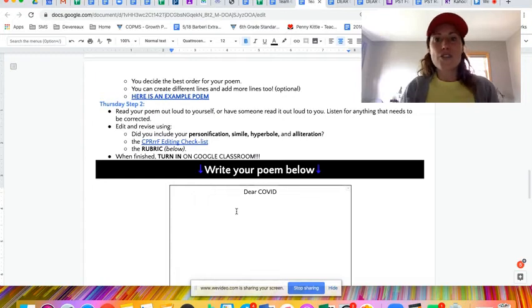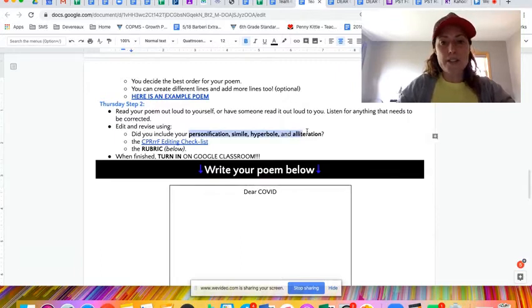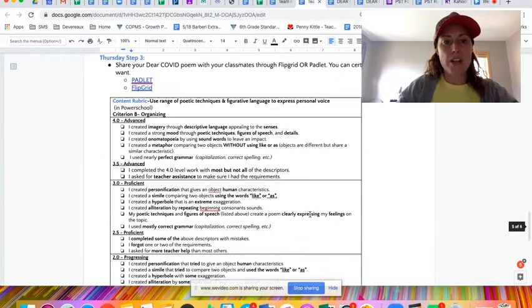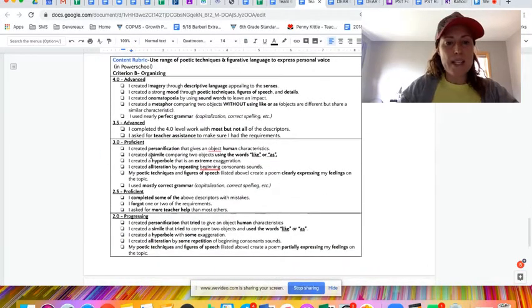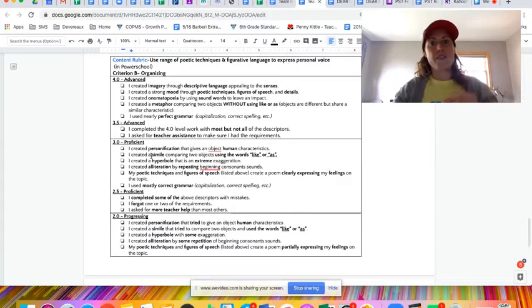So use the resources you have, and you can always check in with me for office hours, okay? Make sure you have those main requirements of personification, simile, hyperbole, and alliteration. Look at your rubric. So the rubric is here, and basically if you have those four elements and it's well written, you'll be in good shape.